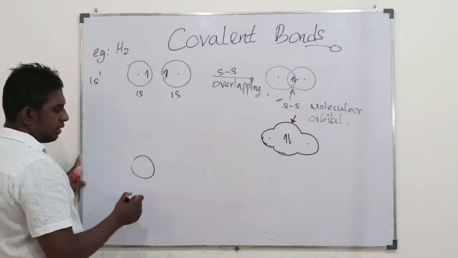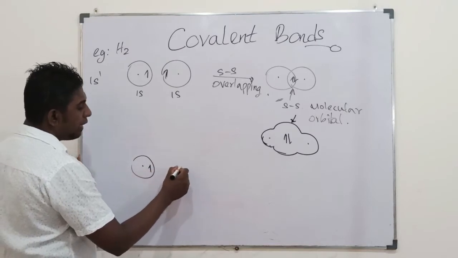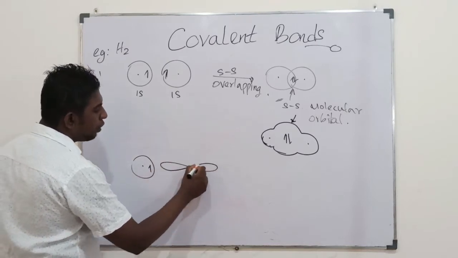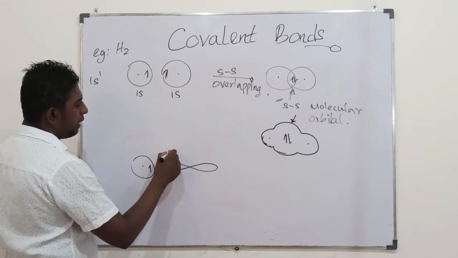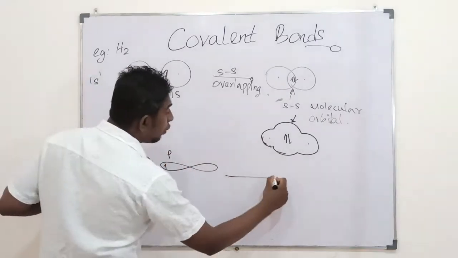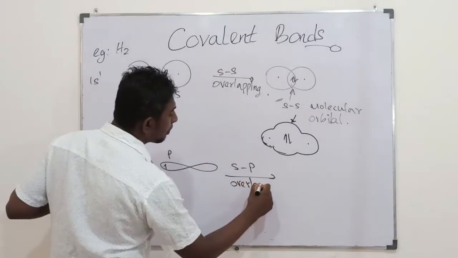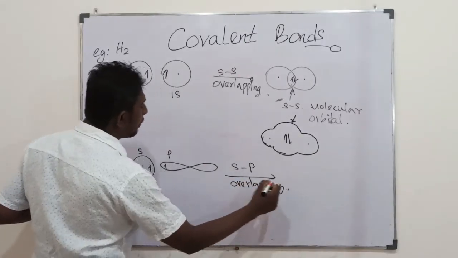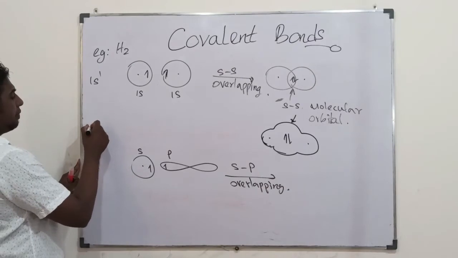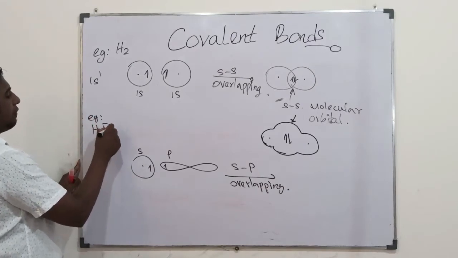An s orbital could be overlapped with a p orbital. It is then sp overlapping. For example, you would get HF.